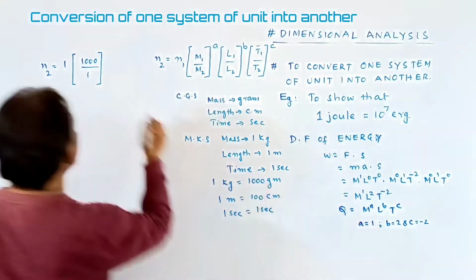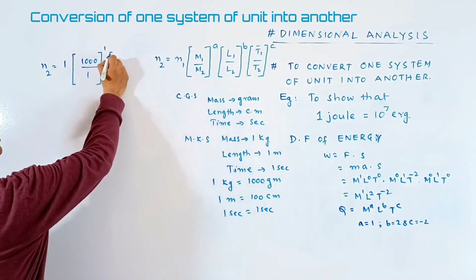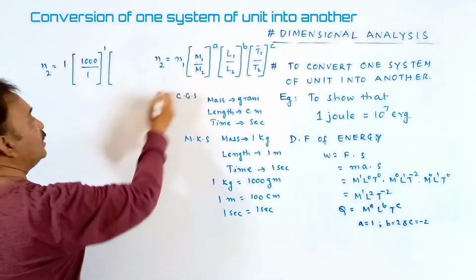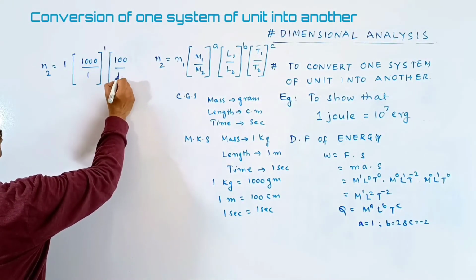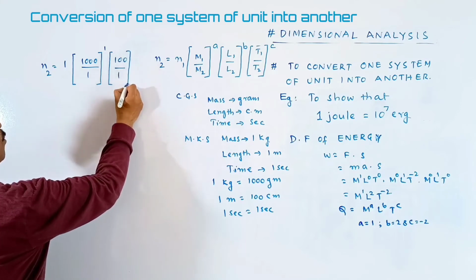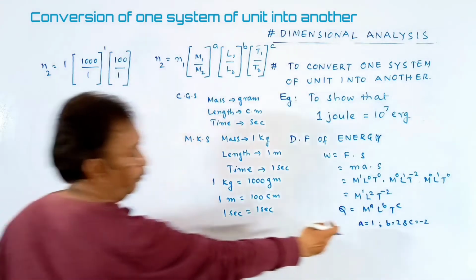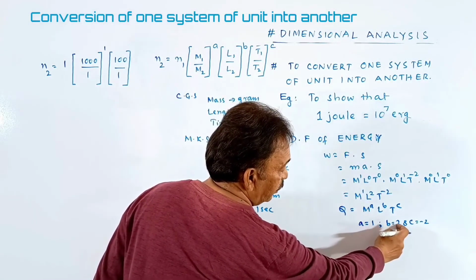It is 1. Similarly, length is measured as 100 by 1 to the power of B, and B is 2.